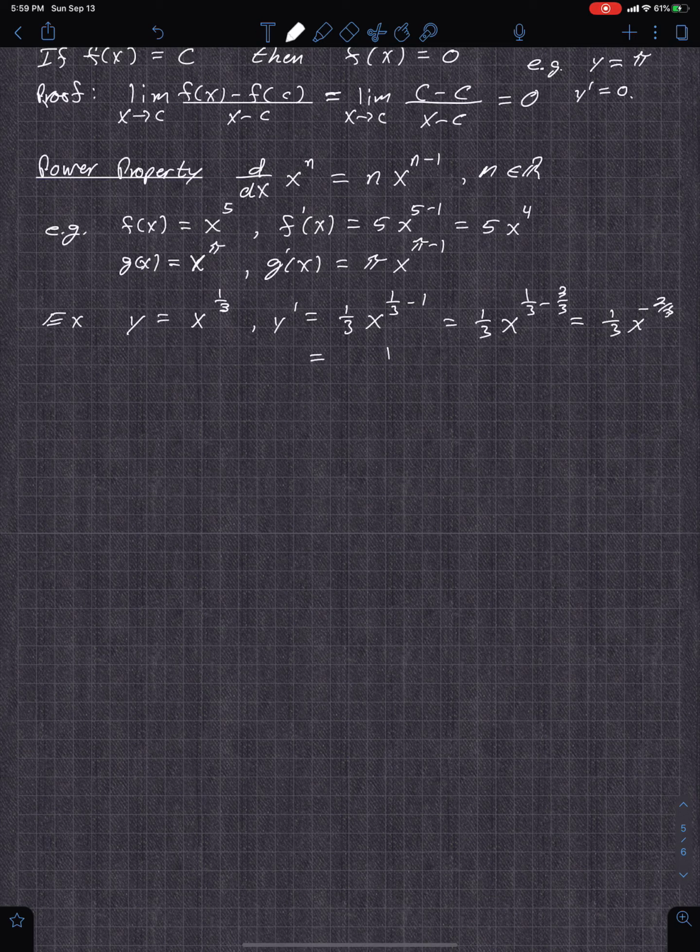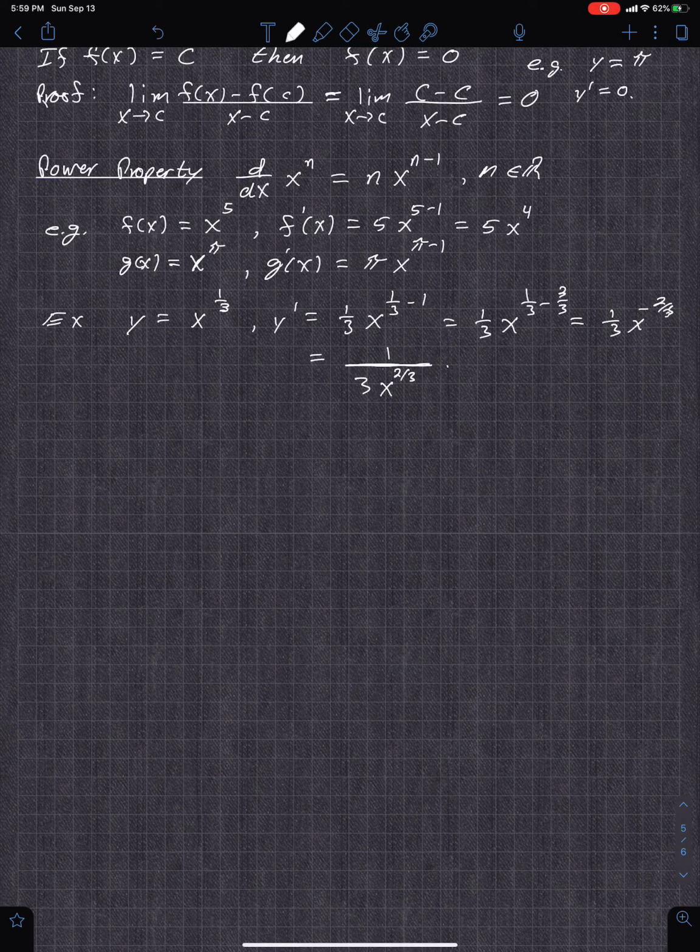So that's just 1/3 x to the 2/3 in the denominator. Okay, so that is your derivative of x to the 1/3. That's how you want to do it. You don't want to do that with the definition unless we have to, which you will have to. But that's how you write it out.